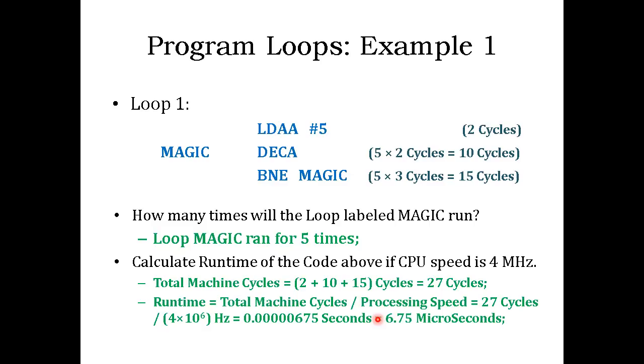So it's very simple. All you have to do is 27 divided by 4 megahertz, in this case 4 times 10 to the 6. Once you calculate it, you can convert it back to the microsecond. Because in most of the questions, we already mention to write the answer in microsecond, or nanosecond, or picosecond. So you don't have to write the unit, but make sure you read the question. If you see the unit, convert it to that unit and then write the answer. In this case, we converted to the microsecond. And I'm sure that you all know about the engineering prefixes.